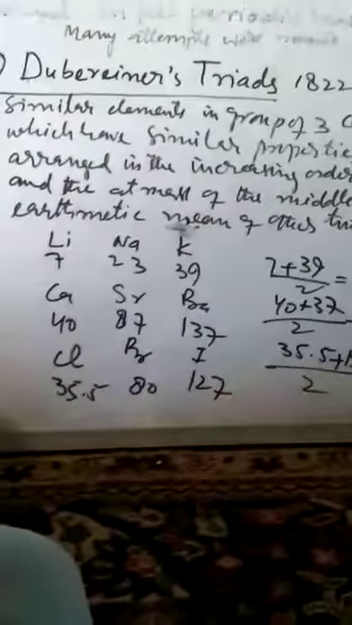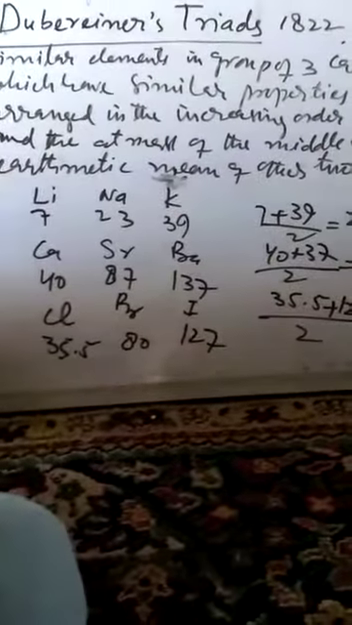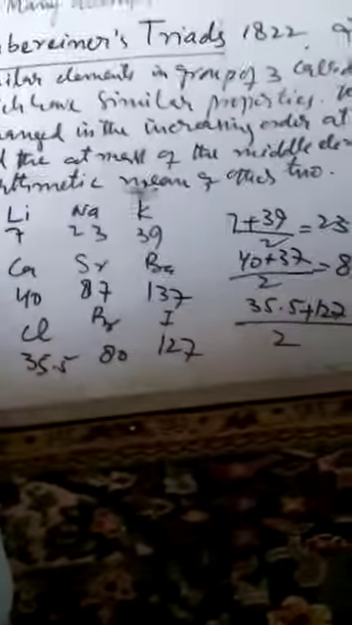In this classification, there are some defects because it can be applied only to these elements and no others. Many attempts were later made to form other triads, which failed. Döbereiner himself tried to arrange other elements with similar properties in increasing order of atomic masses, but he could not find any other triads except these three.